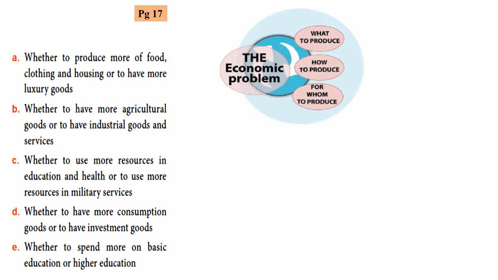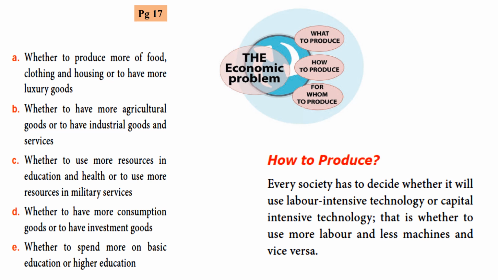And the main economic problem has 3 questions: what to produce, how to produce and for whom to produce. What should be produced, how much should be produced, for whom should it be produced. The first one, how to produce.